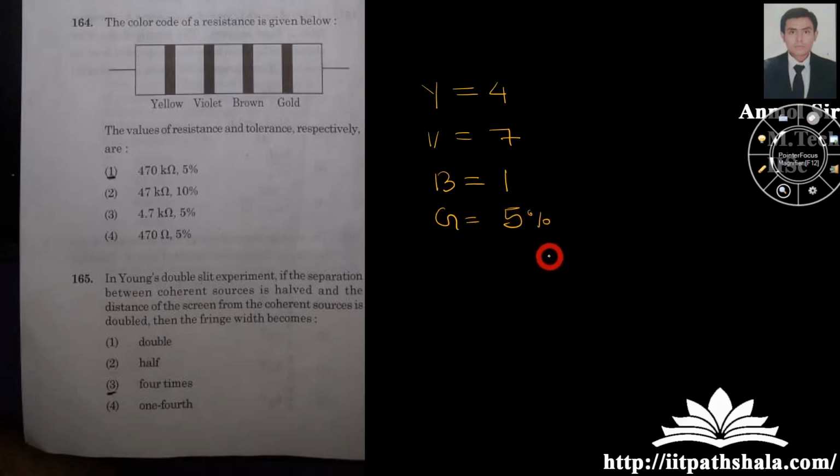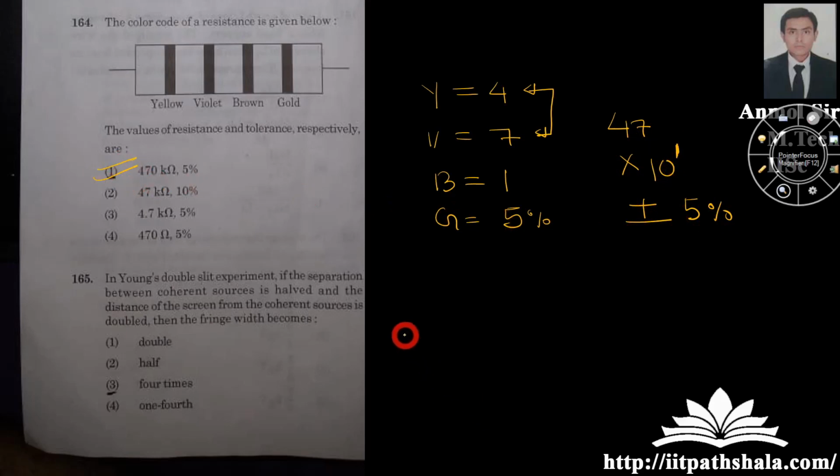Now from the concept itself, you say that the first two numbers will form a two digit number, so 47. Then the third color code makes the power of 10, so 10 to the power 1, and the last, the gold or silver color code, makes the uncertainty. So here the uncertainty is 5%. So 47 into 10 to the power 1 plus minus 5%. So the first option is the correct option.